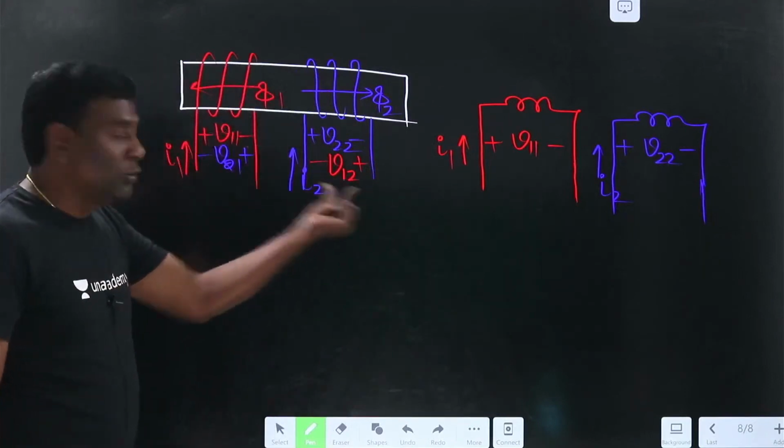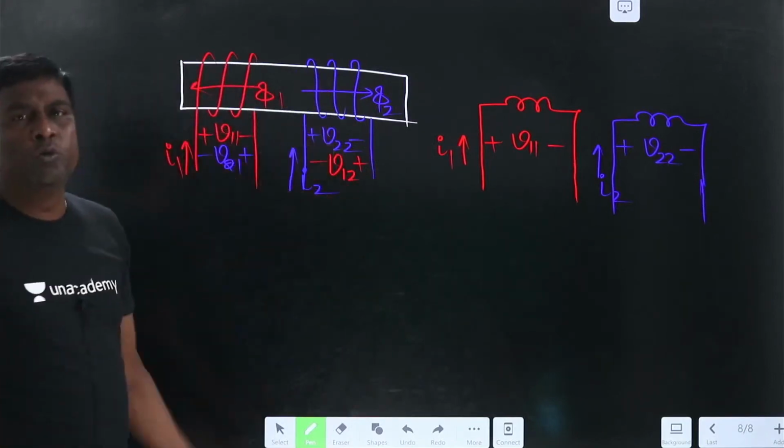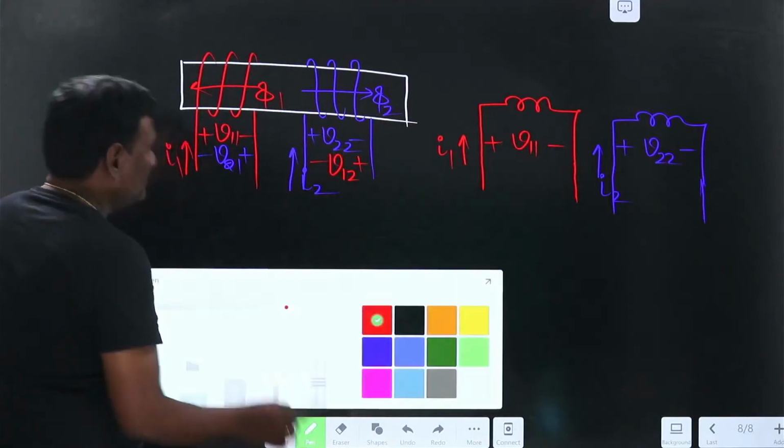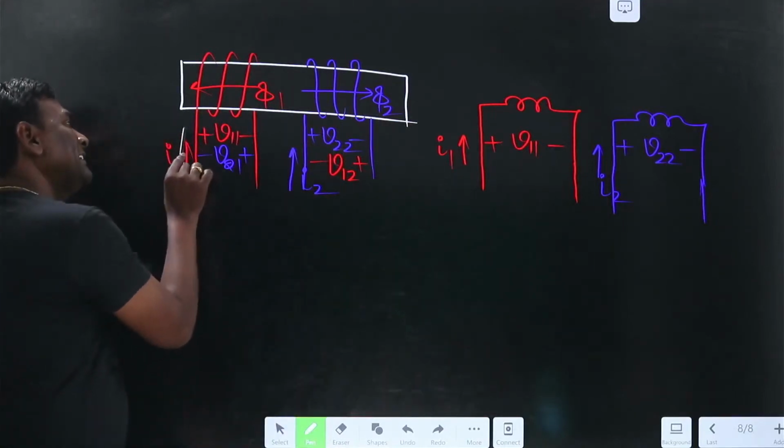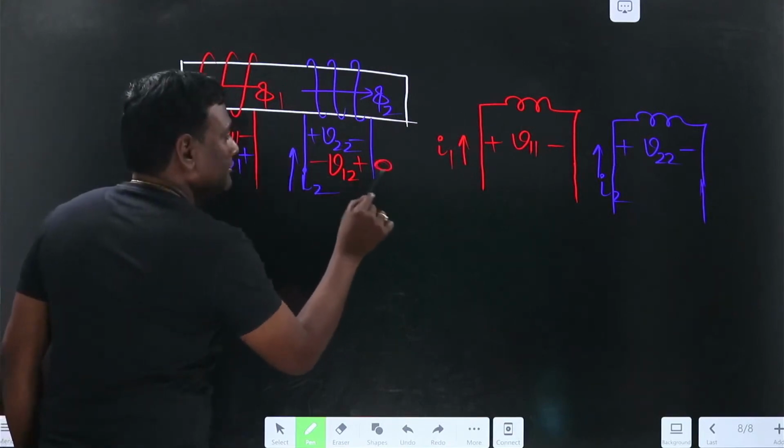Only self to mutual, red we can consider, or blue we can consider. If I take red here, whenever this is dot, mutual this is going to be dot.